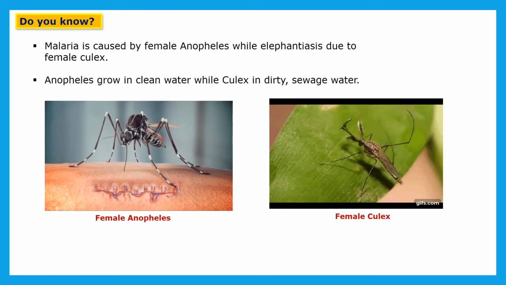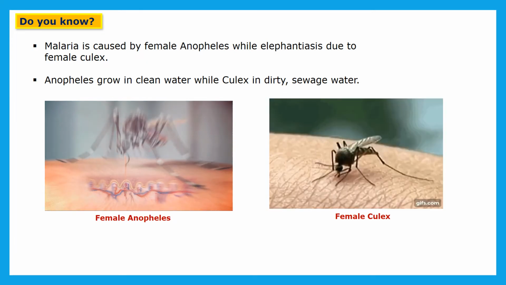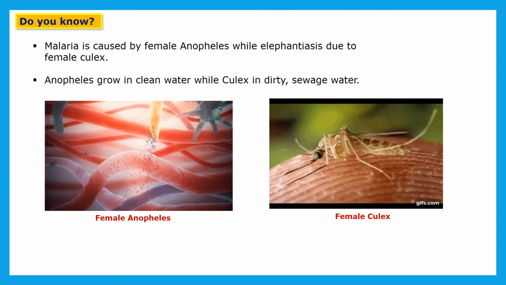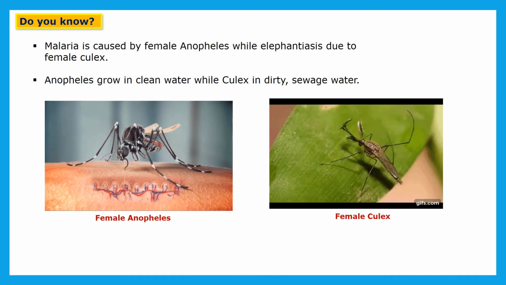Now next, do you know malaria is caused by the female Anopheles while elephantiasis is due to the female Culex.